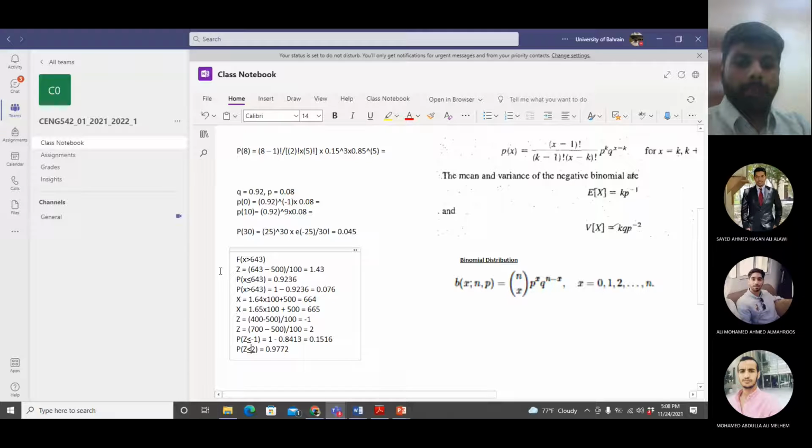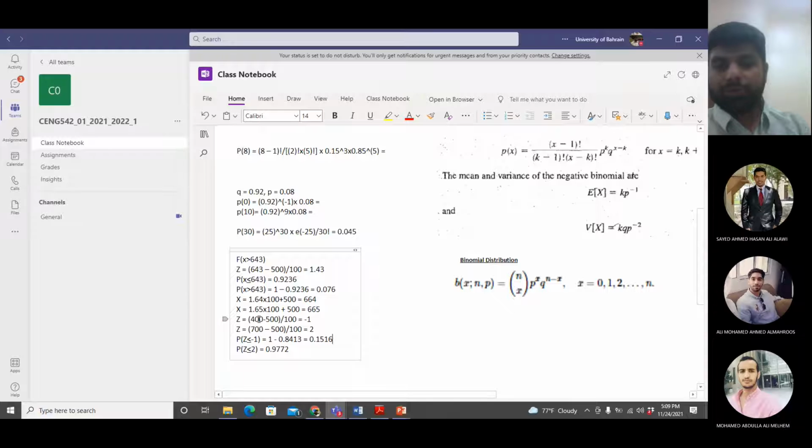Now, this one is the probability to get a score from 0 to 400. Remember, we converted 400 to the z value. So 0.1516, or 15.16%, is the probability to get a score of 400 or less.